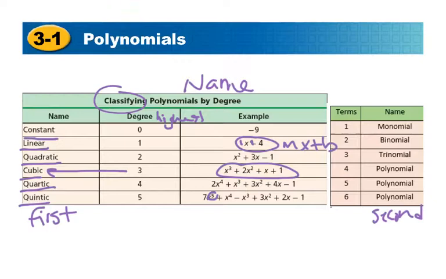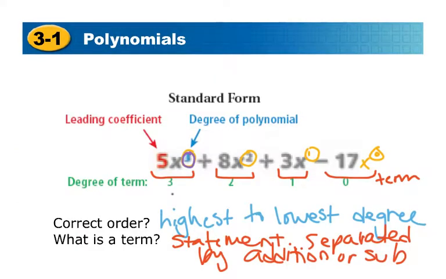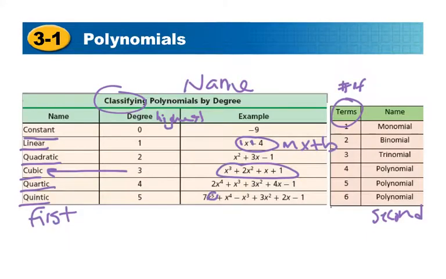After we have a first name, then we have our second name, or our last name. And so in order to get to the last name, you need to find out how many terms there are. So again, taking a look at our previous example, there were 4 terms. So if there are 4 terms, we call that a polynomial. Turns out that basically after 3, everything is a polynomial, because poly means many.